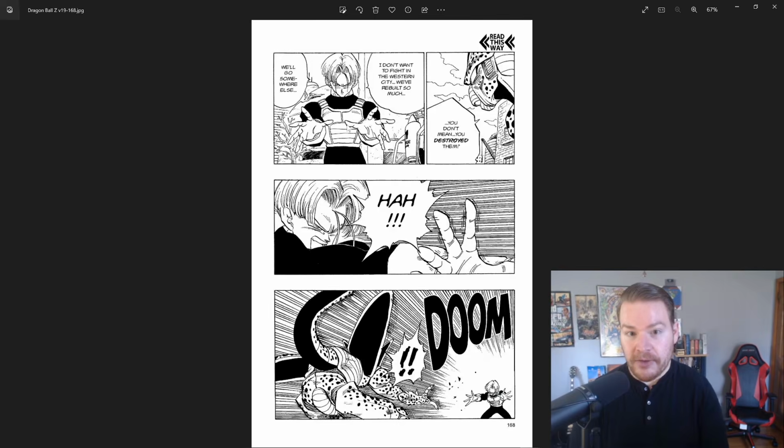I know a lot of people are like, oh, the base forms at this point are way stronger than even Super Saiyan Goku on Namek. Nothing really ever indicates that for me in the story, and sometimes people love to overinflate power levels. Like they argue that the full power Super Saiyan, for example, is an even greater multiplier than regular Super Saiyan, and so on and so forth. That's a whole other can of worms in and of itself, though.